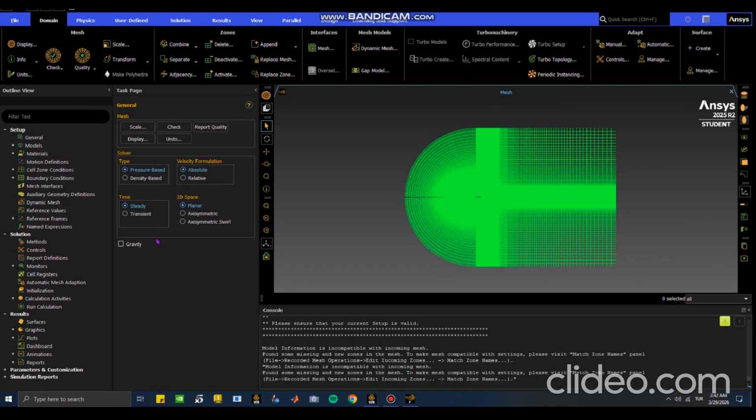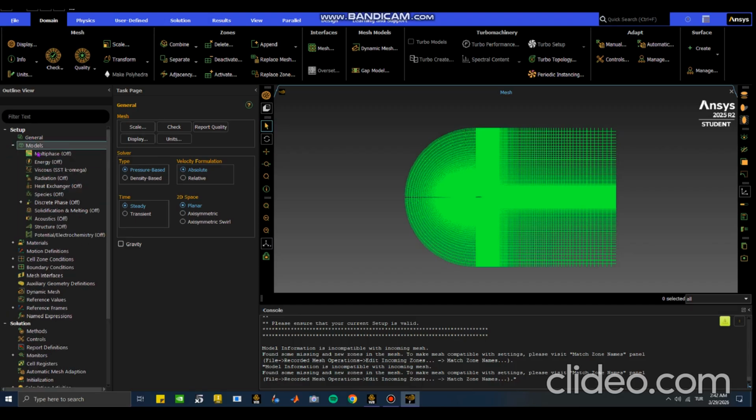We are going to conduct pressure based and steady, not unsteady like transient, because we just want a simple one airfoil analysis with few angle changes. I will explain the aerodynamic insights of these things later on, don't worry.